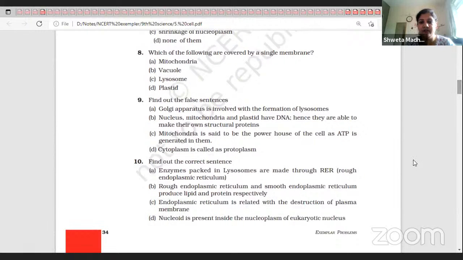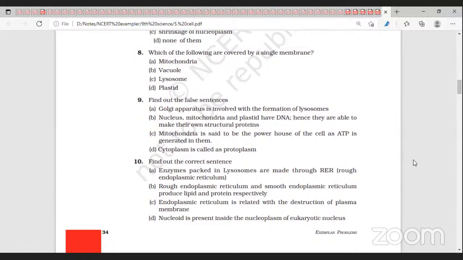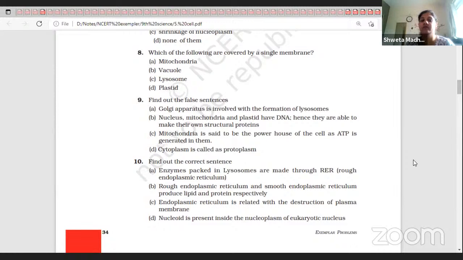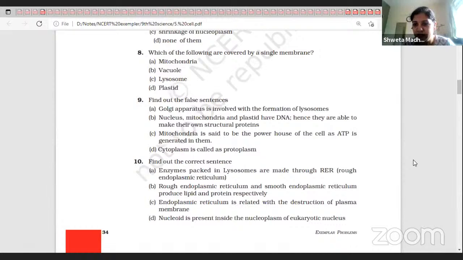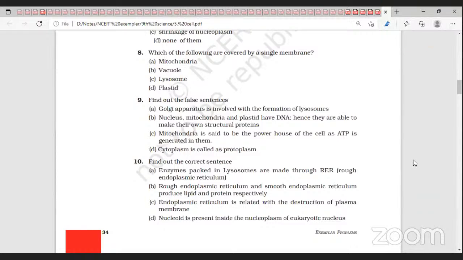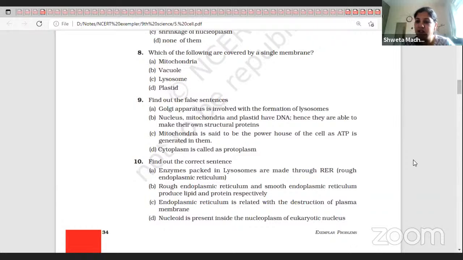Then the false statement. D. Why? Cytoplasm and protoplasm are different things. So what is protoplasm? Protoplasm includes the plasma membrane, but cytoplasm does not. Cytoplasm plus organelles together is protoplasm. Only cytoplasm cannot be protoplasm.